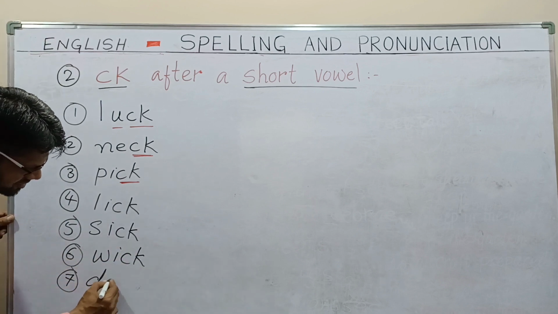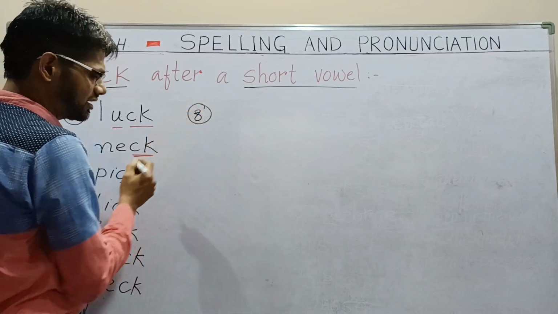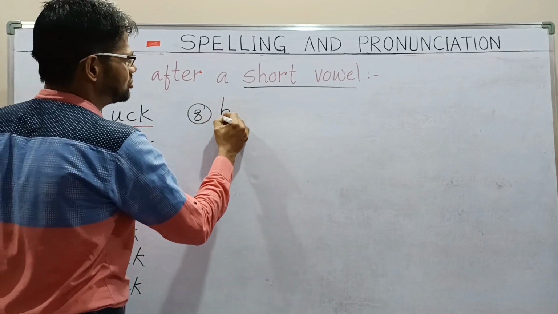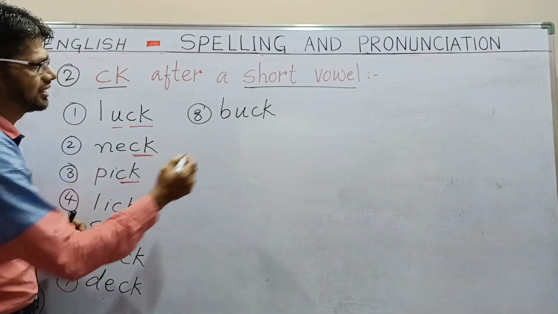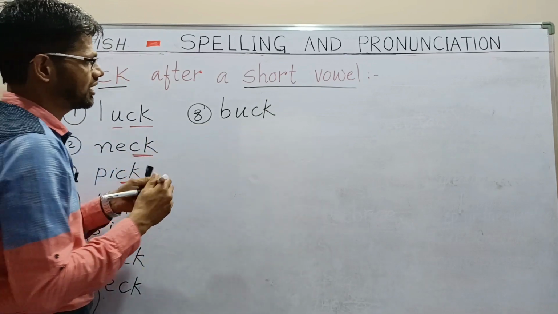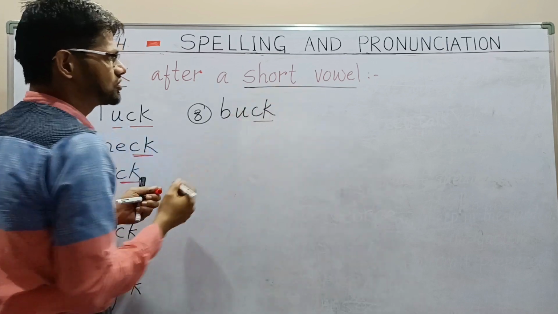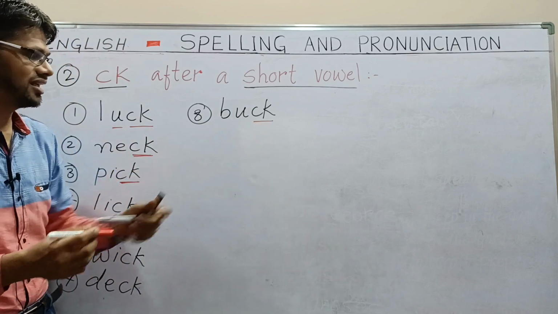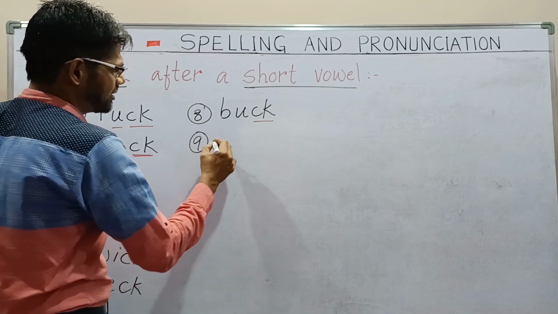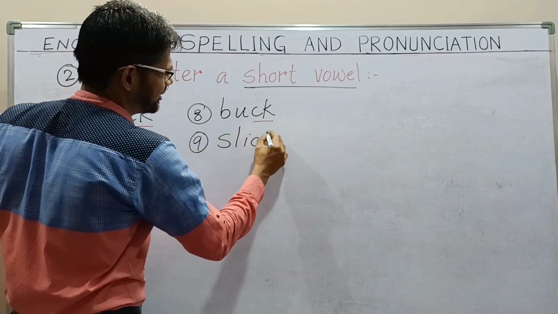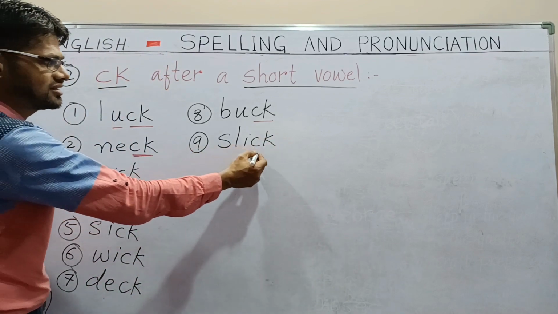Deck, D-E-C-K, deck. Here I would like to give you some more examples. B-U-C-K, buck. Here also you can notice that after U we have CK. U in buck produces which sound? Short vowel sound. That's the reason the last two letters are C and K. Next, slick, S-L-I-C-K, slick, also the same thing, a short vowel word. This vowel produces a short vowel sound. That's the reason for C and K.